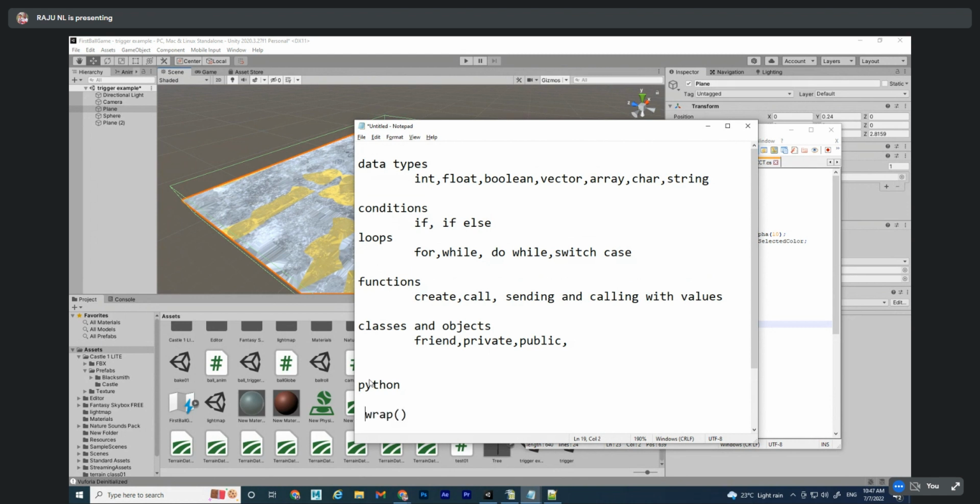Sir, can you use Python in Unity and Unreal? Oh, you can embed. It is there. But this one, wrap, if you call it, it is looking like a small function, but it consists of thousands of lines. They already wrote it. Some people wrote it. We are using it. Okay, understood.